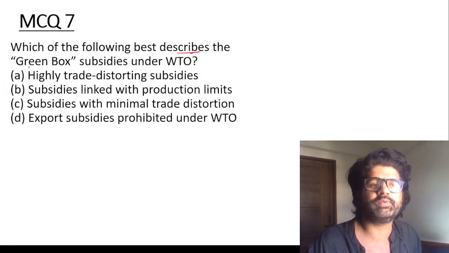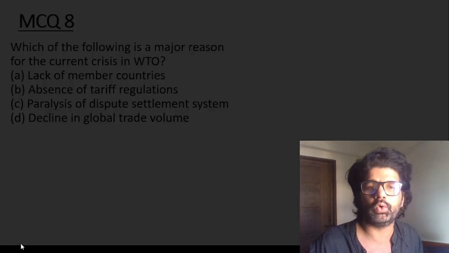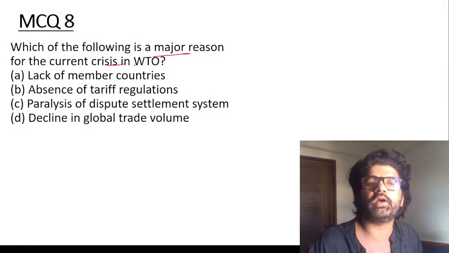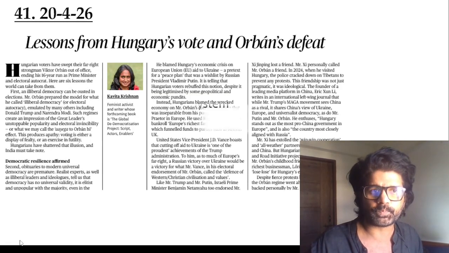Which of the following best describes green box subsidy? Subsidies with minimal trade distortion, which are generally allowed. Which of the following is a major reason for the current crisis in WTO? Paralysis of the dispute settlement system.